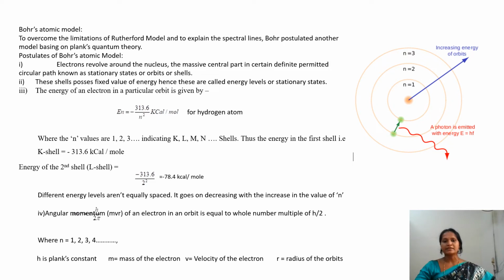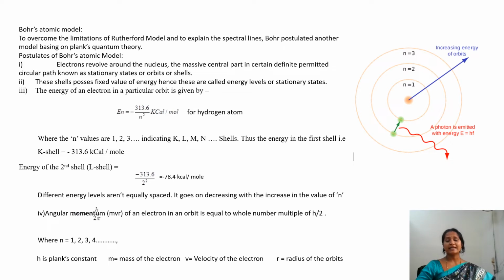He gave a mathematical expression for this: the energy of the nth orbit is equal to minus 313.6 by n square kilocalorie per mole. And n is the number of the shell. n is equal to 1, 2, 3 up to infinity.